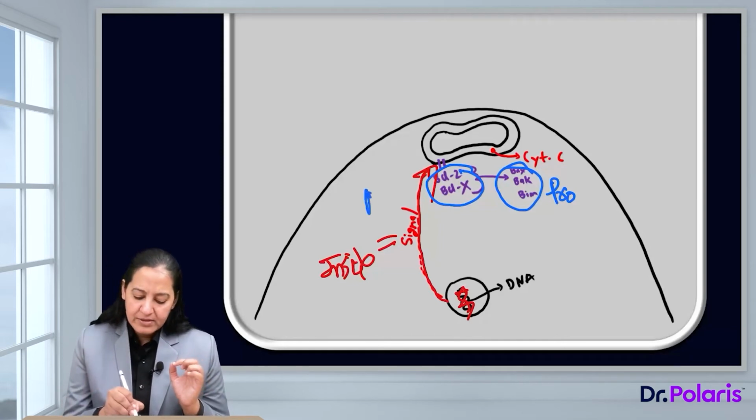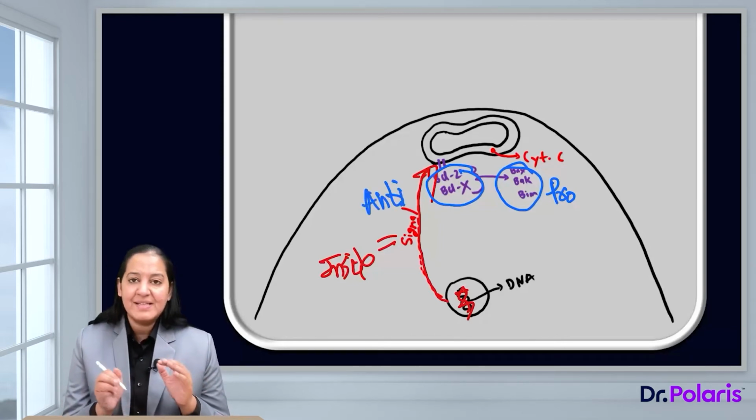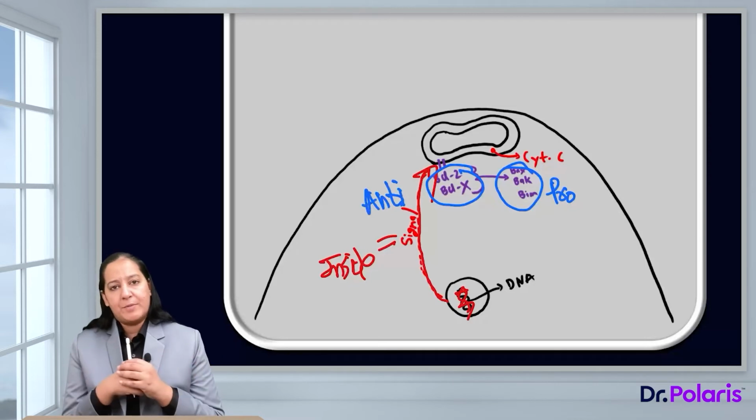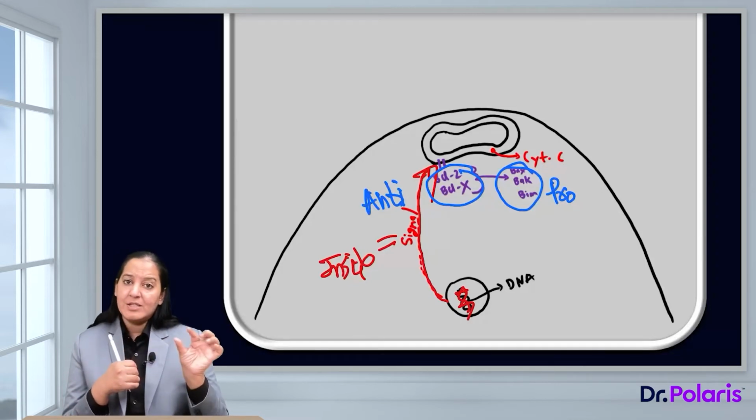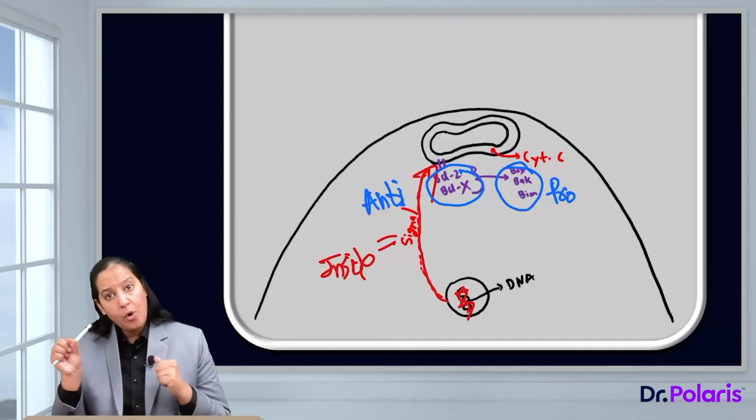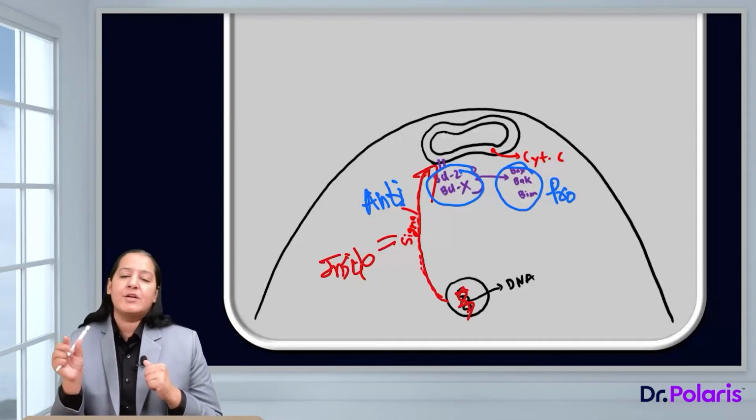So can I say that on receiving the signal, the mitochondria replace anti-apoptotic proteins with pro-apoptotic proteins. The anti-apoptotic proteins were inhibiting the permeability and stopping cytochrome C from coming out. The pro-apoptotic proteins are increasing the permeability and allowing cytochrome C to come out.